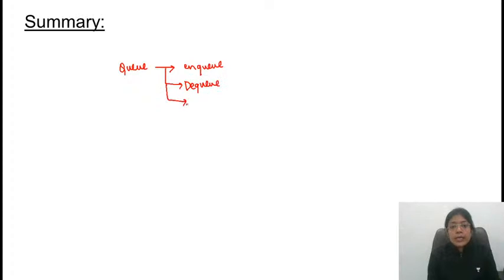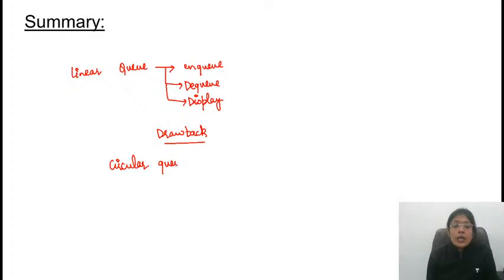We had displayed the elements of the queue. After that we had discussed the drawback. Linear queue के case में what is the problem? Problem is sometimes there are empty slots available in the queue, but still it is giving an error message that queue is full. So in order to overcome that drawback, we are going for the concept of circular queue.